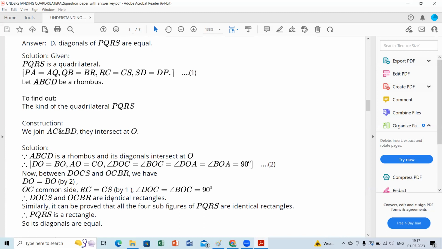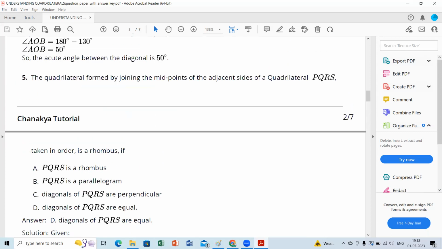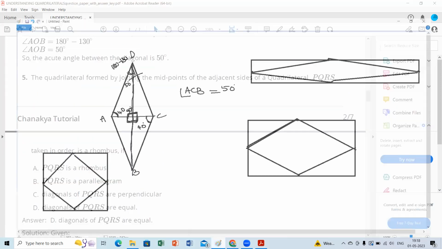Similarly, we prove that PQRS is a rectangle, so its diagonals are equal. It's option D.